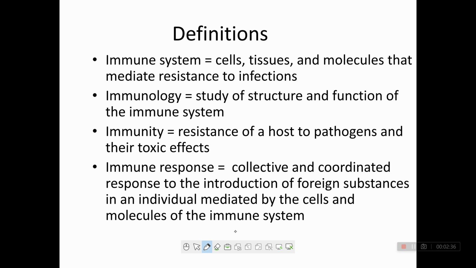Next is immunity: resistance of a host to pathogens and their toxic effects. Immune response: the collective and coordinated response to the introduction of foreign substances in an individual, mediated by the cells and molecules of the immune system. Clear?